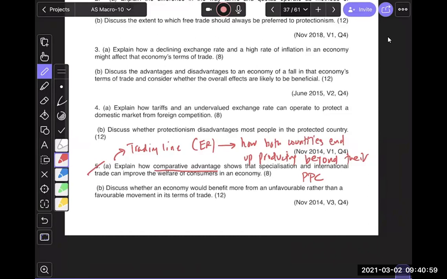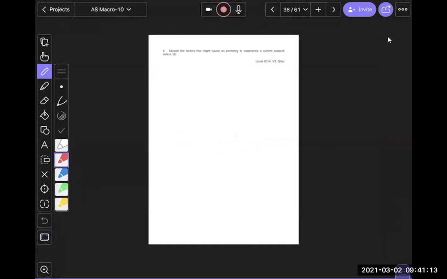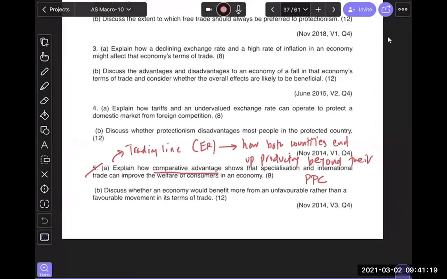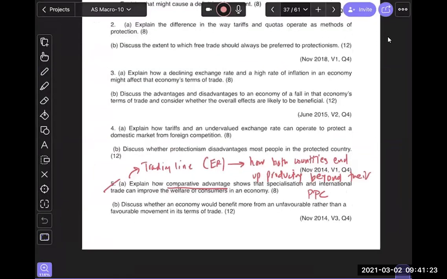Any questions about number five? Yeah, Zamin, A was right. Makes sense, guys. Is there any question about number 5A? Easy. So it's fairly straightforward. I want to show you one more question, which is not here, but there is a question that comes up that talks about the weaknesses of comparative advantage theory. Let me try to find that out.